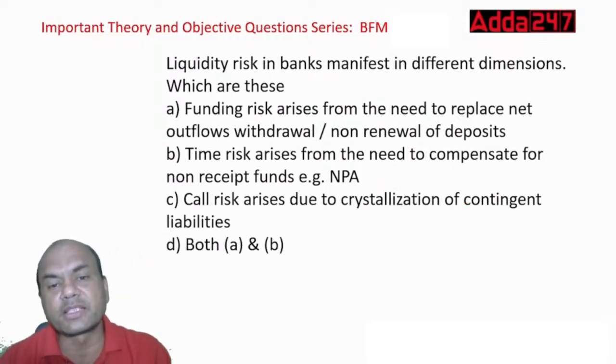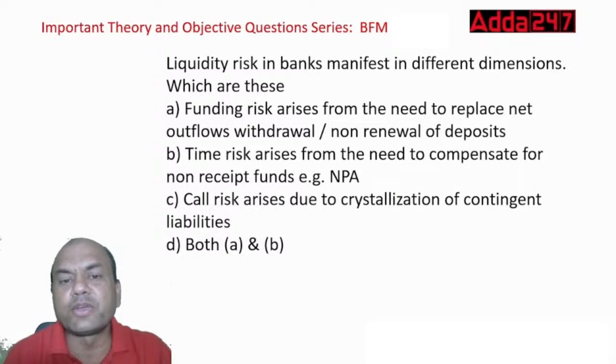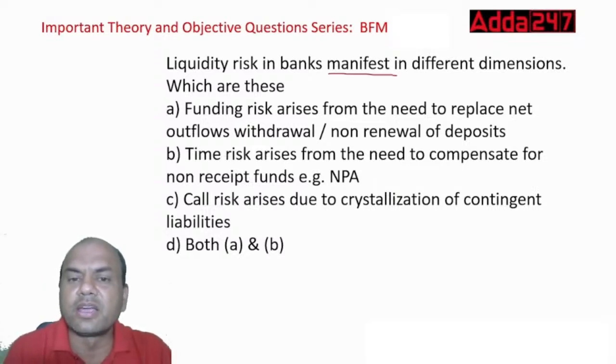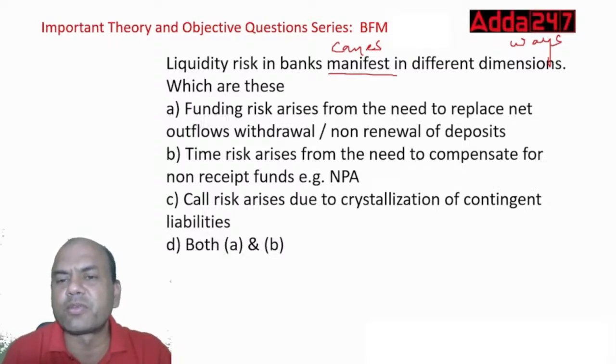Liquidity risk in banks manifests in different dimensions. Which are these? What do you mean by this? Manifest means it comes in various ways. Dimensions means ways. Let's keep words simple, isn't it? So liquidity risk in a bank comes in different ways. What are these?